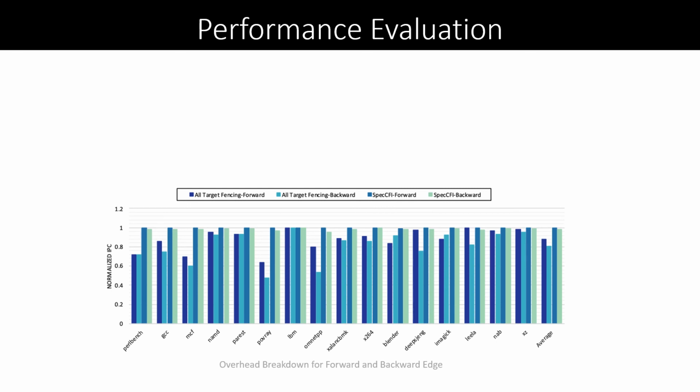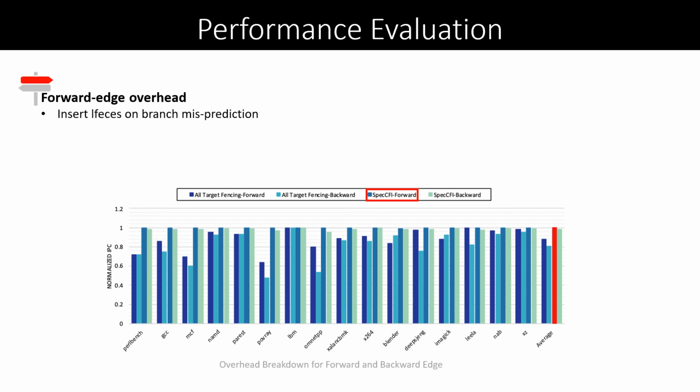Measuring the impact of forward and backward edge defenses separately can also be insightful here, since they use separate mechanisms for protection. As for SPECCFI, the overhead cost from forward edge defense is typically very low because SPECCFI only inserts fences on misspeculation. We also know that the prediction rate of the indirect branches is pretty high in modern processors.